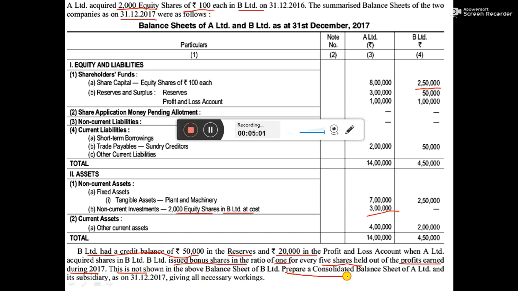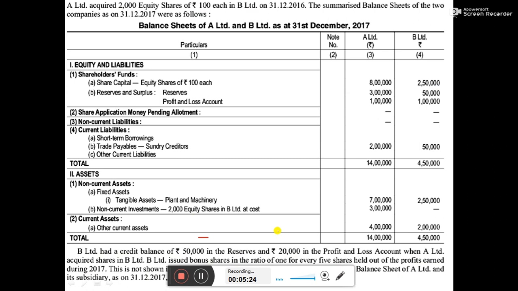So we need to prepare a consolidated balance sheet as on 31st December 2017, giving all the necessary working notes. So now we will start with the adjustment. First, I will show you the holding and subsidiary. Then I will show you the working note with the help of the diagrammatic explanation. And last, we will see working note.